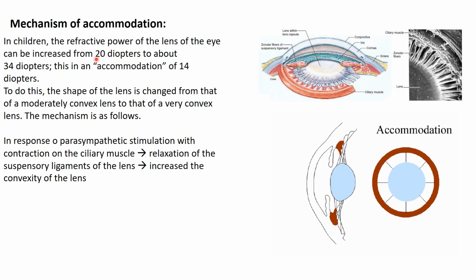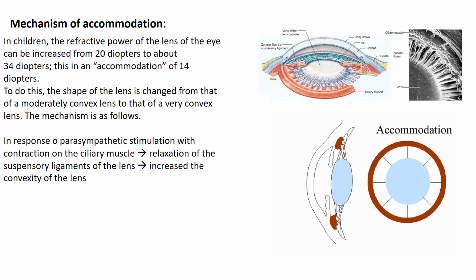With the increase in the convexity of the lens, we have an increase in the dioptric power of the lens from 20 diopters at rest to about 34 diopters. That is the response to accommodation. The dioptric power of the lens increases by about 14 diopters, from 20 diopters at rest to 34 diopters. The mechanism is dependent on the contraction of the ciliary muscle that will produce relaxation of the suspensory ligament of the lens.